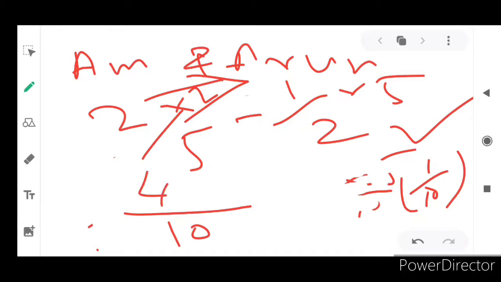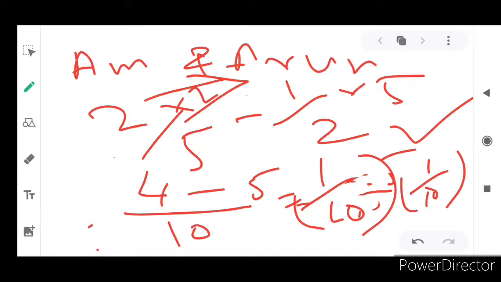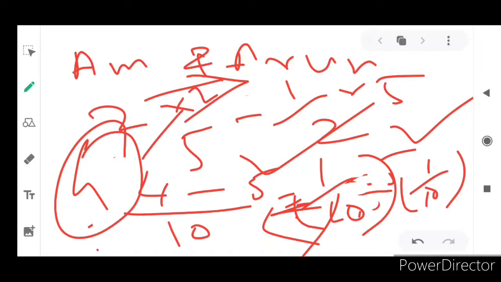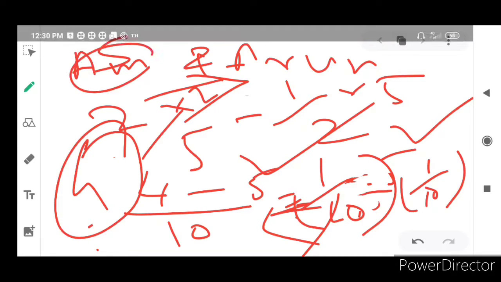So 2 into 2 is 4, 5 into 1 is 5, 4 minus 5 is minus 1/10, which is a negative figure. If you get a negative figure in the sacrificing ratio, it leads to gaining. The partner Arun is gaining, and partner Amit is sacrificing.